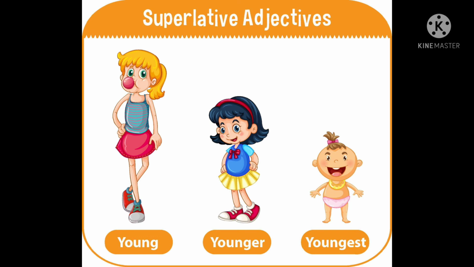Irregular superlatives. The same adjectives that are irregular for the comparative are also irregular for the superlative form. Good, best. Bad, worst. Far, furthest.